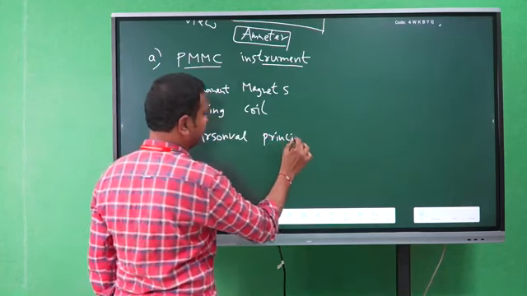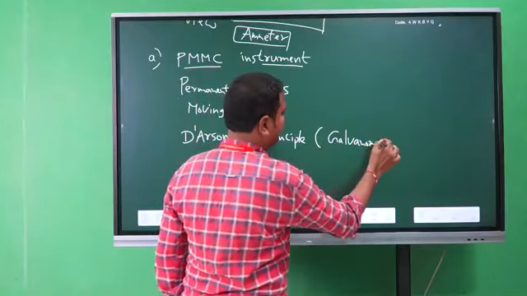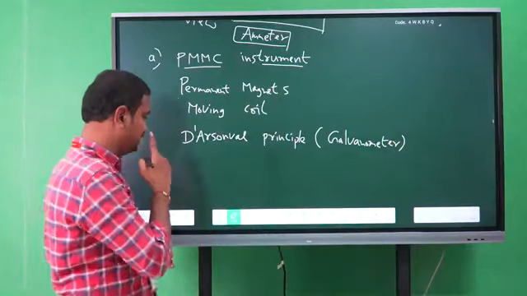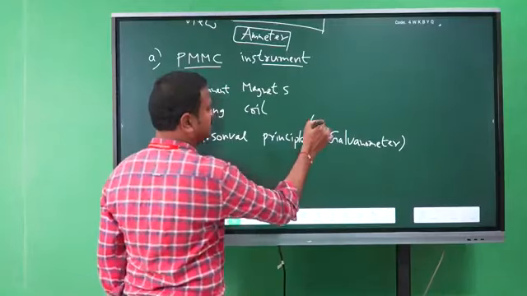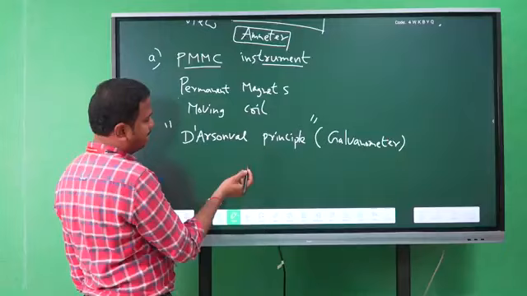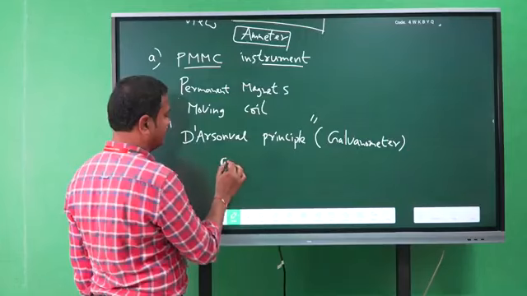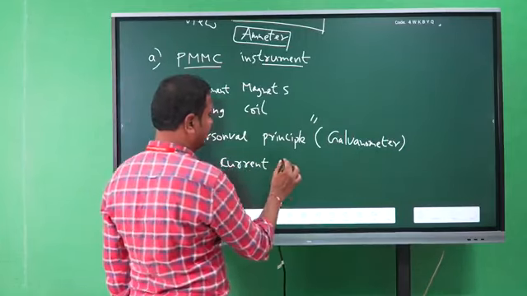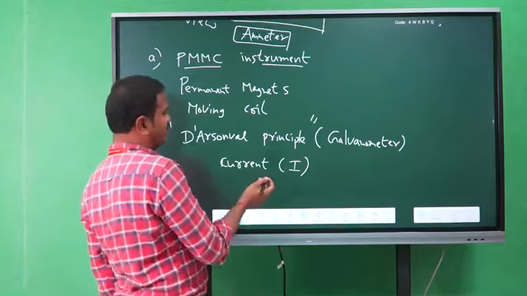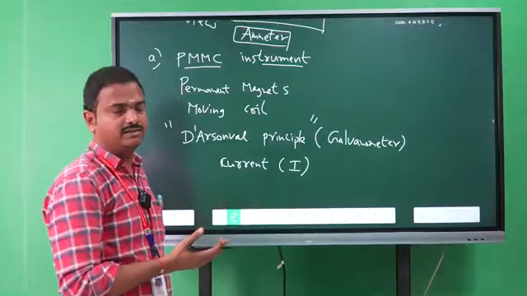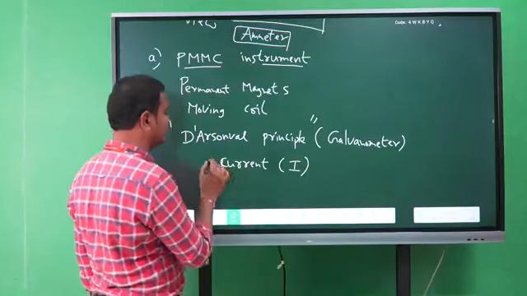So the D'Arsonval principle is nothing but the galvanometer principle. That means the quantity to be measured, for example, say current, is represented with I. So current I. Whenever the measuring quantity is current, then the current magnitude is directly proportional